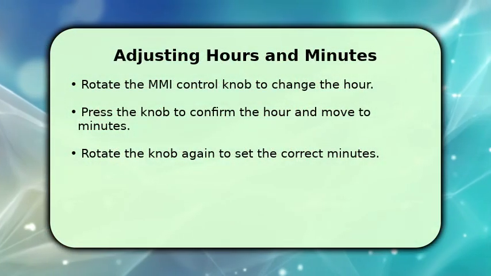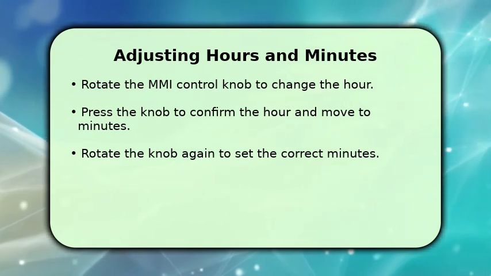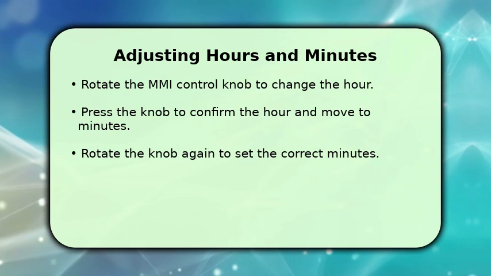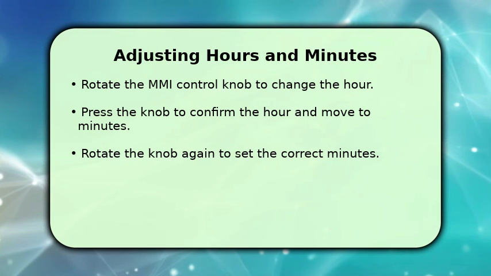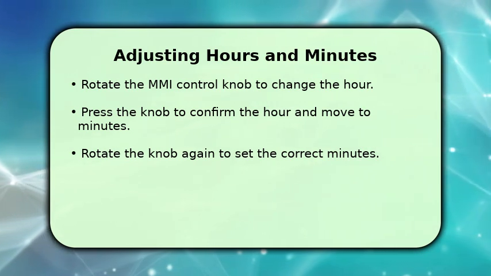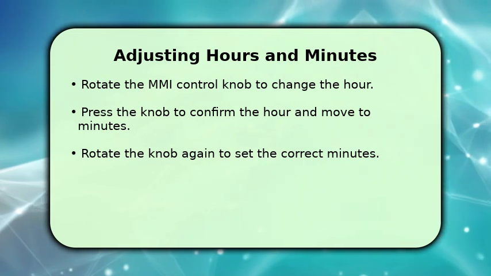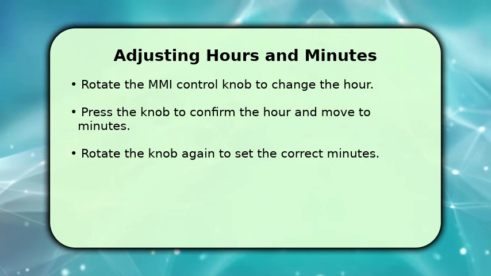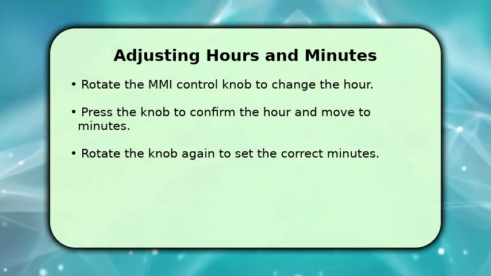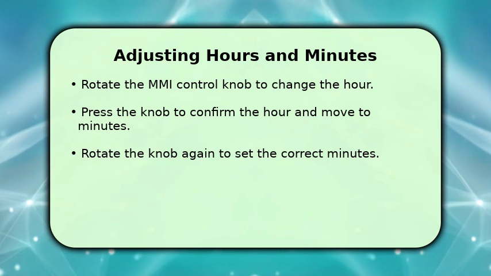Now that time is highlighted, press the MMI control knob to select it. You can then rotate the control knob to adjust the hour to your desired setting. Once the correct hour is displayed, press the control knob again to confirm your selection. This will then highlight the minutes, allowing you to rotate the knob once more to set the precise minutes. Press the knob one final time to confirm the minutes and finalize your time adjustment.